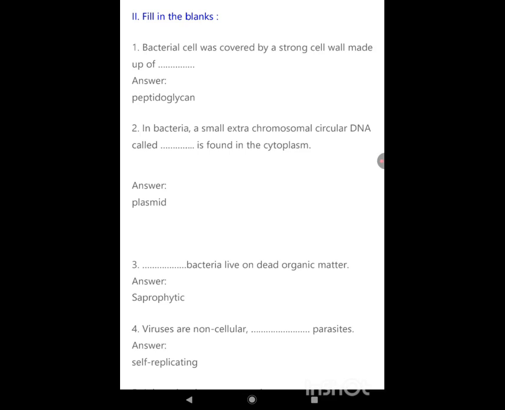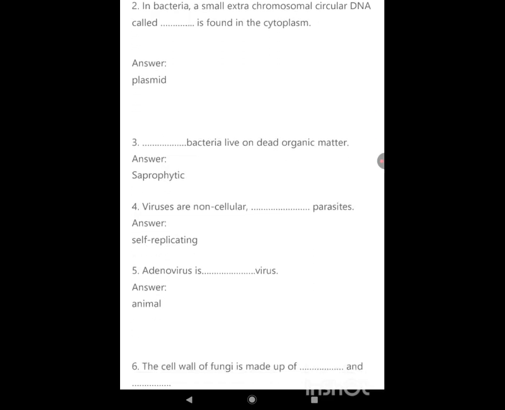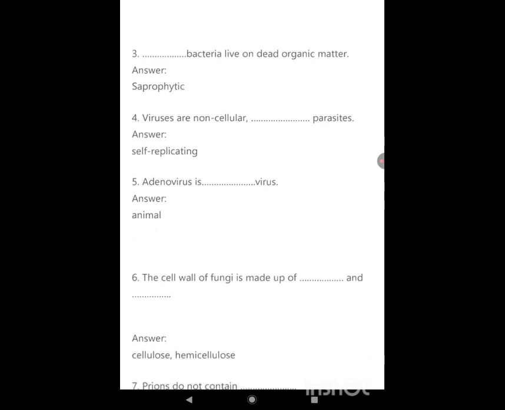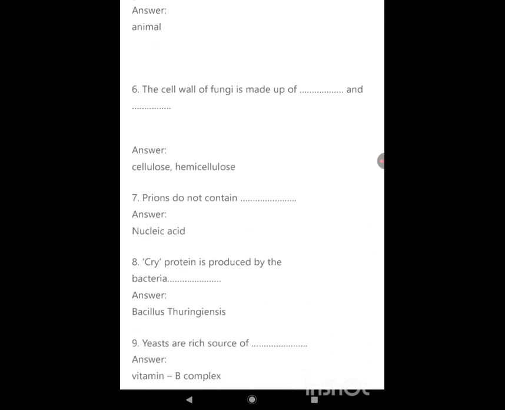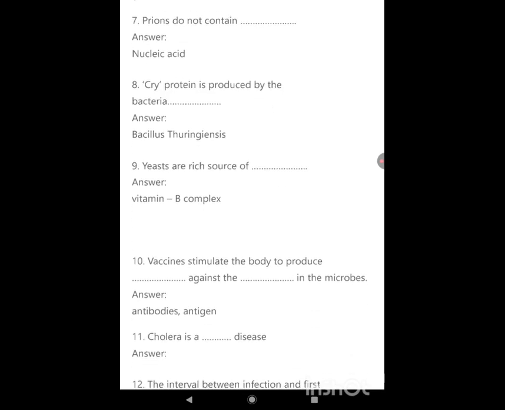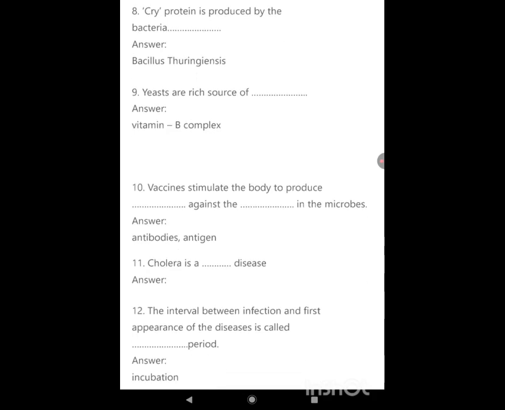Saprophytic bacteria live on dead organic matter. Viruses are non-cellular, self-replicating parasites. Adenovirus is animal virus. The cell wall of fungi is made up of cellulose, hemicellulose. Prions do not contain nucleic acid. Cry protein is produced by the bacteria Bacillus thuringiensis. Yeasts are rich source of vitamin B complex.